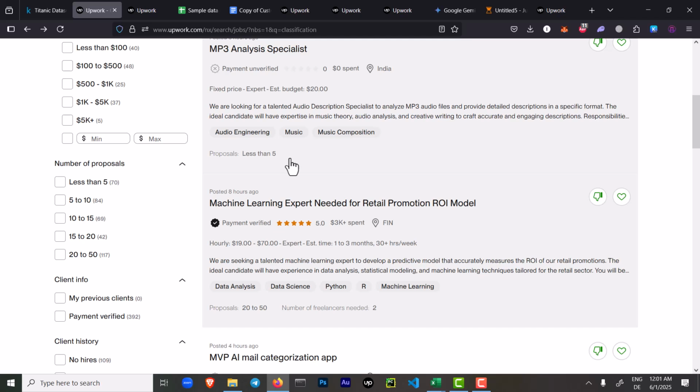You will also find some jobs where clients also post their datasets, and these are the only two things that you need for your project. The first one is the project description, what to do, and the second one is the dataset. If you have them both, then you can work on it. You don't have to apply to these jobs on Upwork. You just find these ideas and the dataset and work on them by yourself.